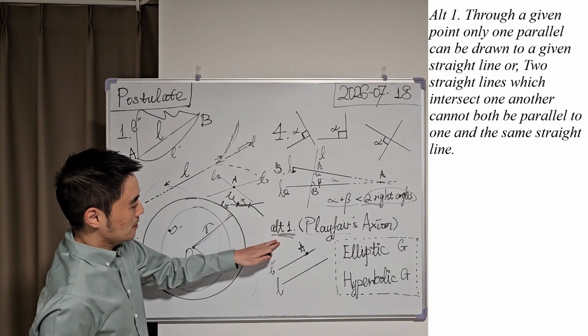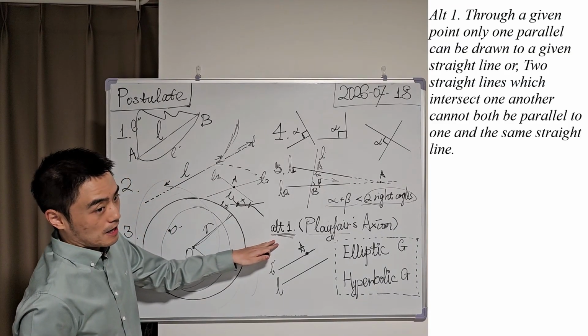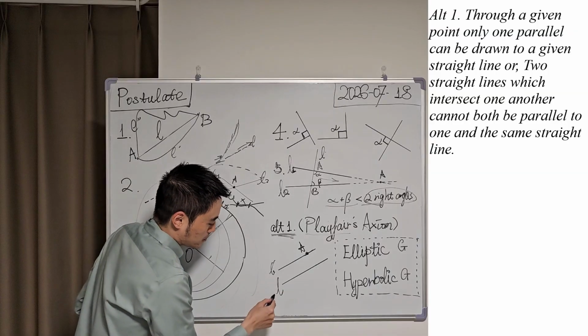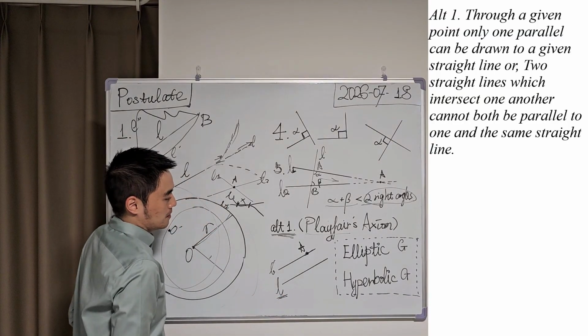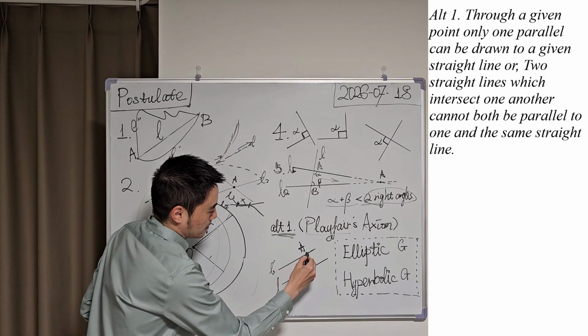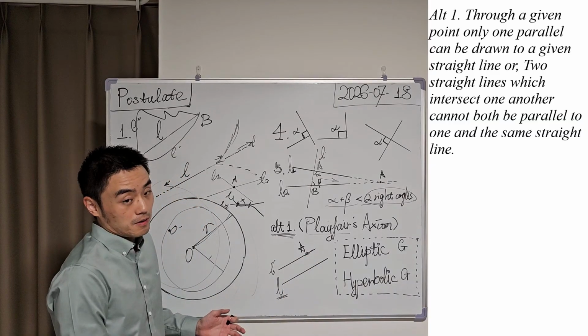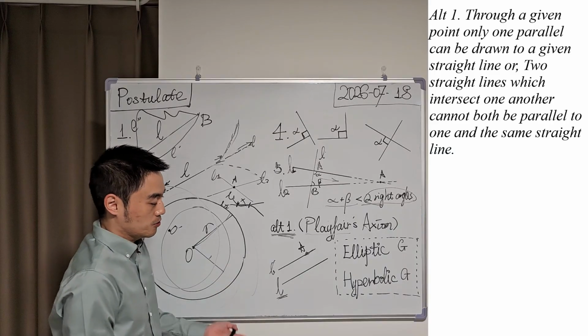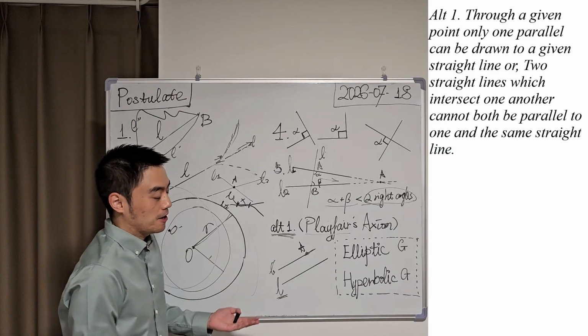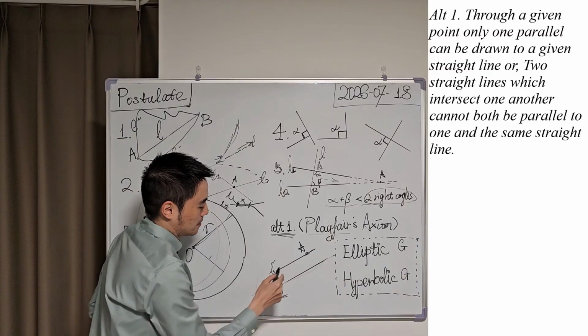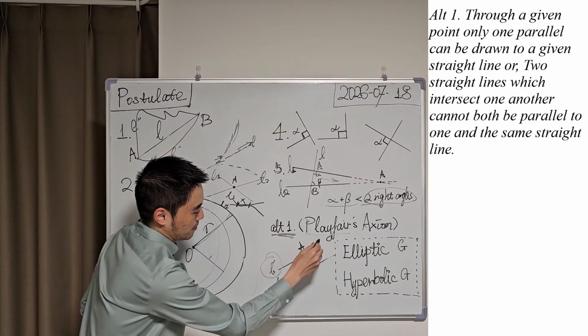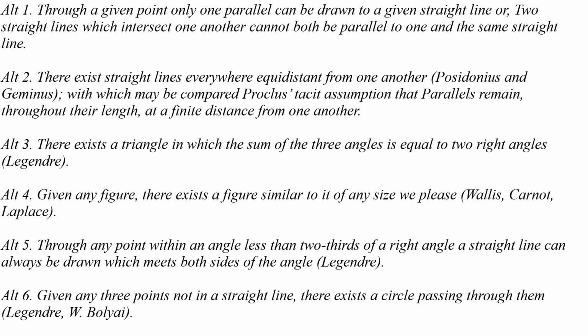In his alternative, he asserts that given a straight line here and a point here, we can draw one and only one straight line that is parallel to the given straight line. For example, L prime here. And I'm going to list some other alternatives here, and if you are interested, just have a look.